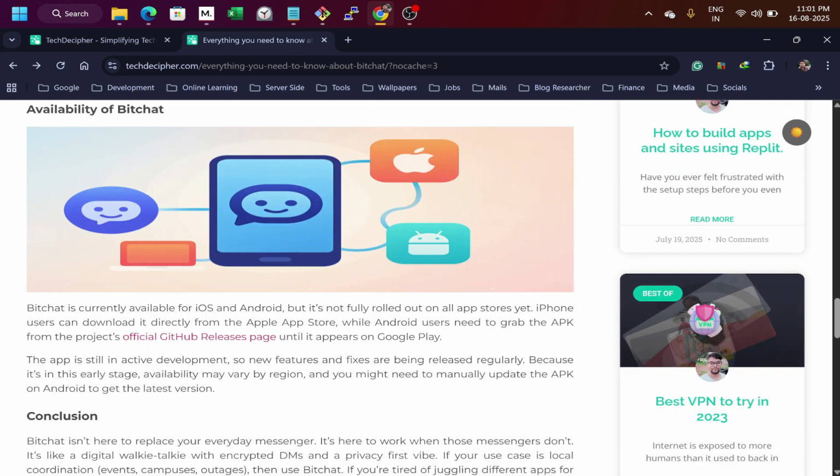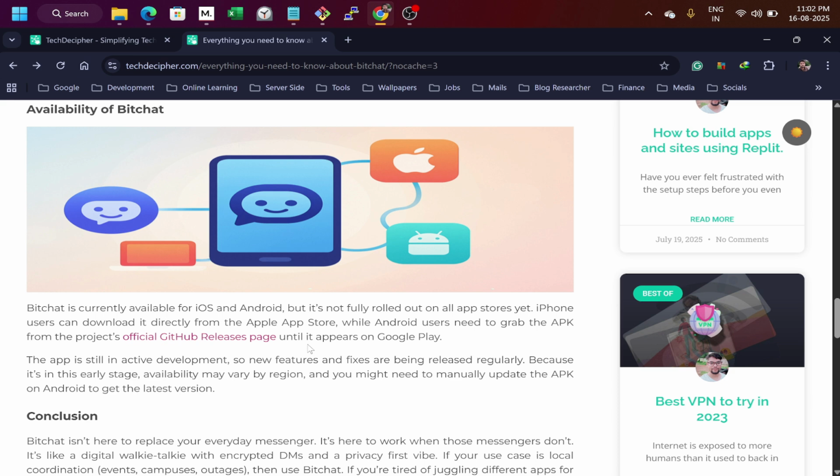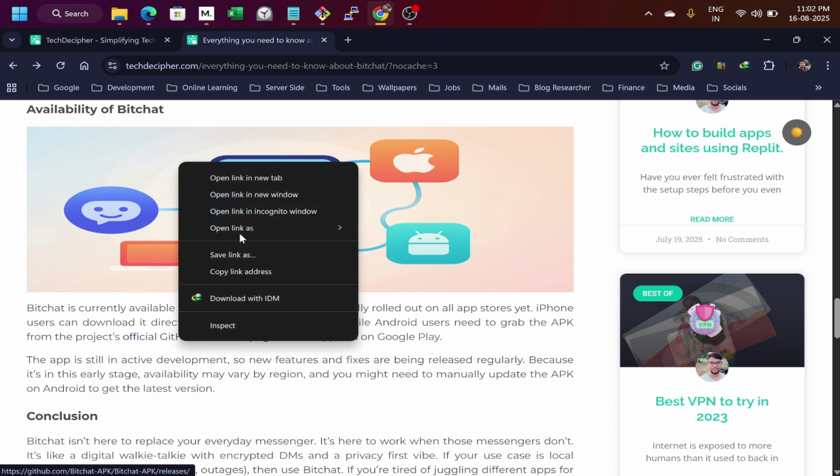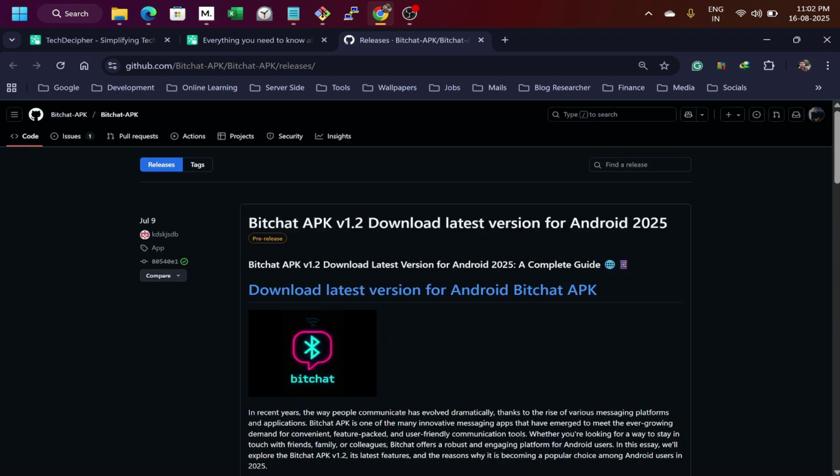Okay, and then we can talk about availability of Bitchat. Bitchat is available on iPhone, I guess, and it is also available on Android, but in some regions it may not be available, because there may be some approvals pending with the publisher. So they just made the APK available in the GitHub thread. You can visit my website and click on this to get the Bitchat APK. Just click on download, that's it.